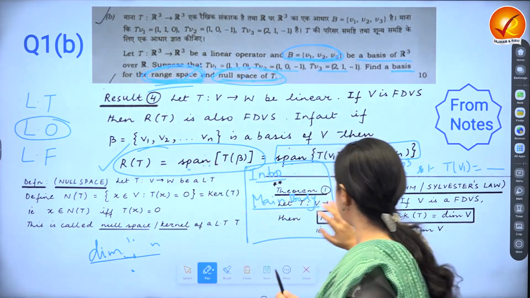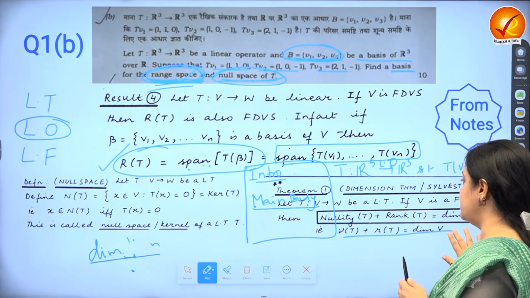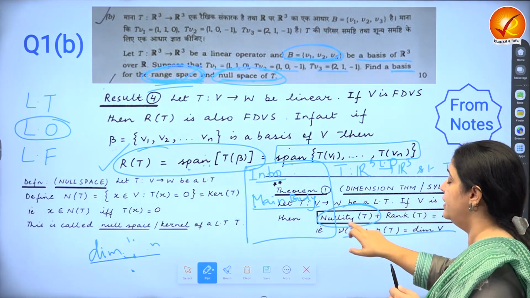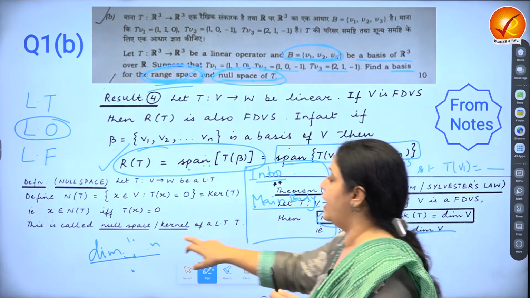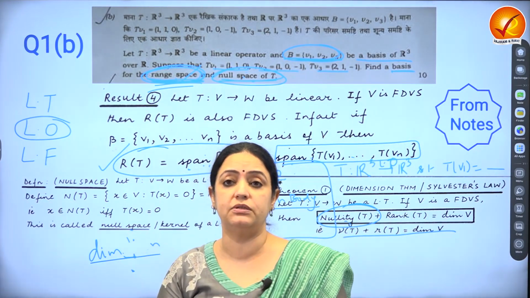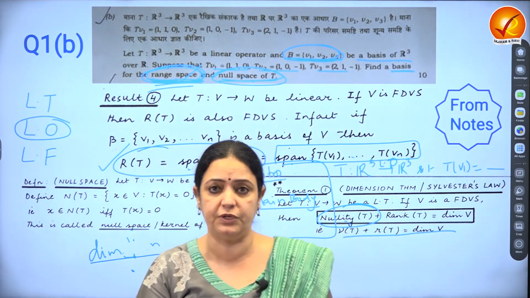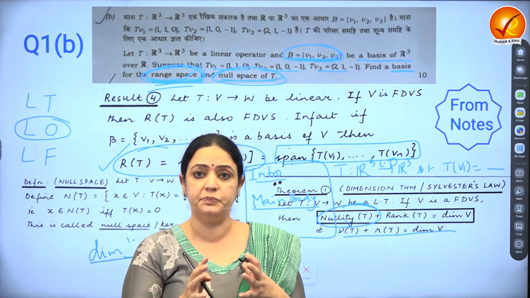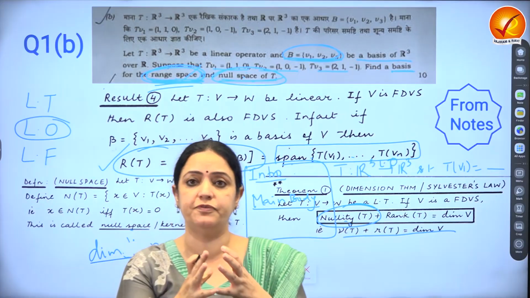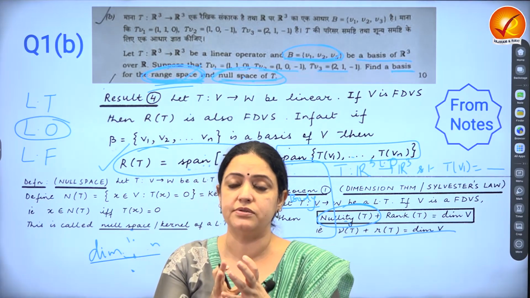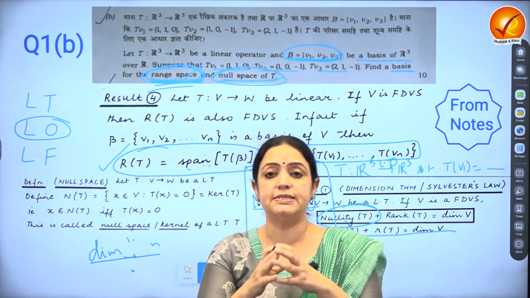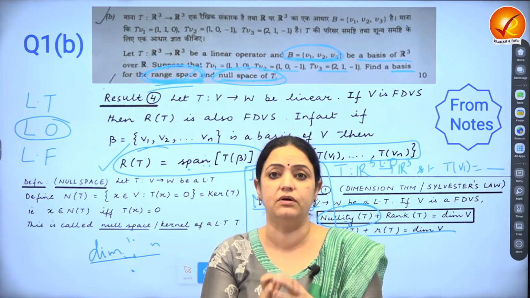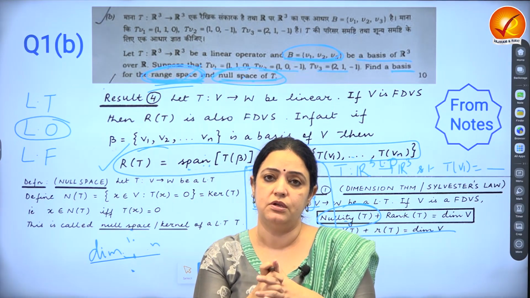Then after that, like I said, orally at least you apply the dimension theorem, so you would know what the nullity or the dimension of the null space will be, and then you can find out the basis of this particular thing. So I would say this question was pretty straightforward. And like I said, it's not just this one question, but there is an entire collection of such similar questions in the booklet, because these questions have been asked in UPSC almost every year.